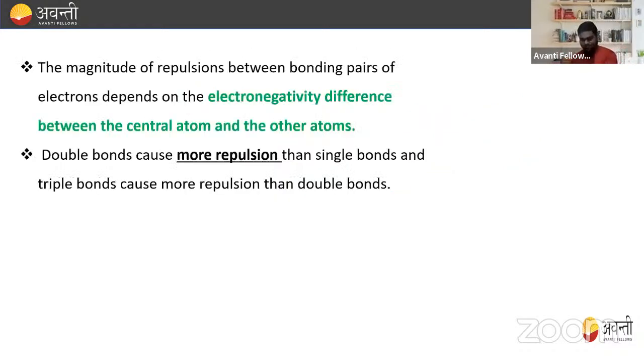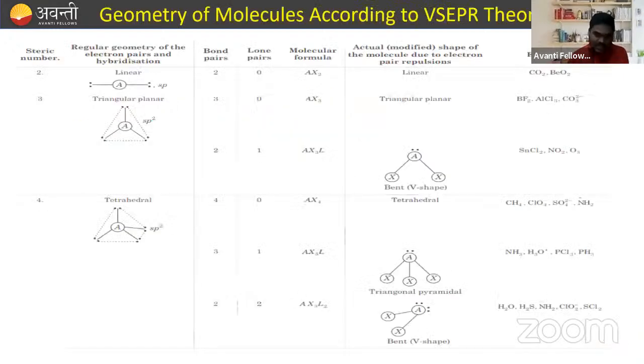Good. Now, the magnitude of repulsion between the bonding pairs of electrons depends on the electronegativity difference between the central atom and the other atom. It means the magnitude of repulsion between the bonding pairs of electrons depends upon the electronegativity difference between the central atom and the other atom. A double bond causes more repulsion than a single bond, and a triple bond causes more repulsion than a double bond.